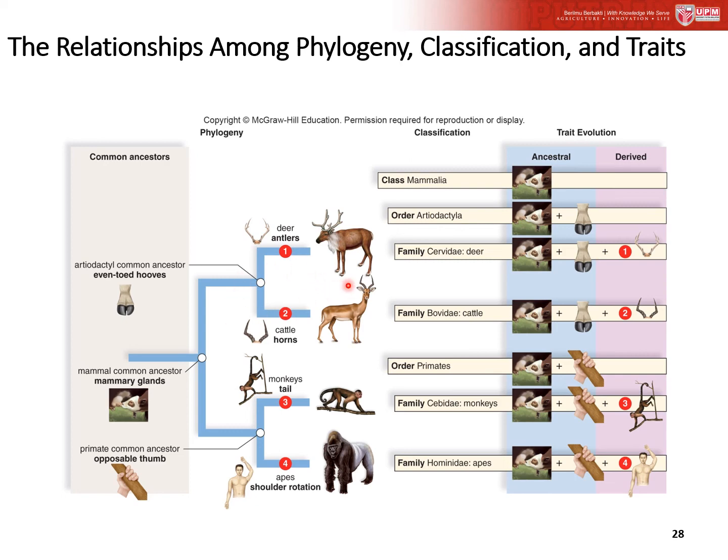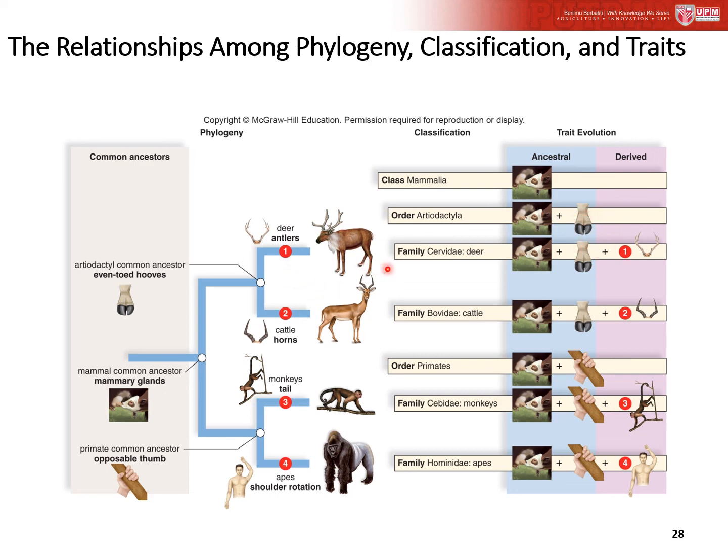For example, mammals have mammary glands. This shows the ancestral trait, having mammary glands. And for Artiodactyla, they have mammary glands plus even-toed hooves.